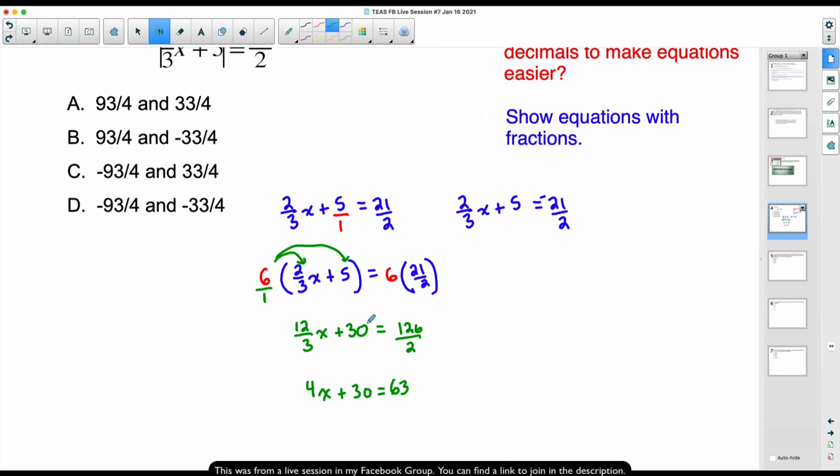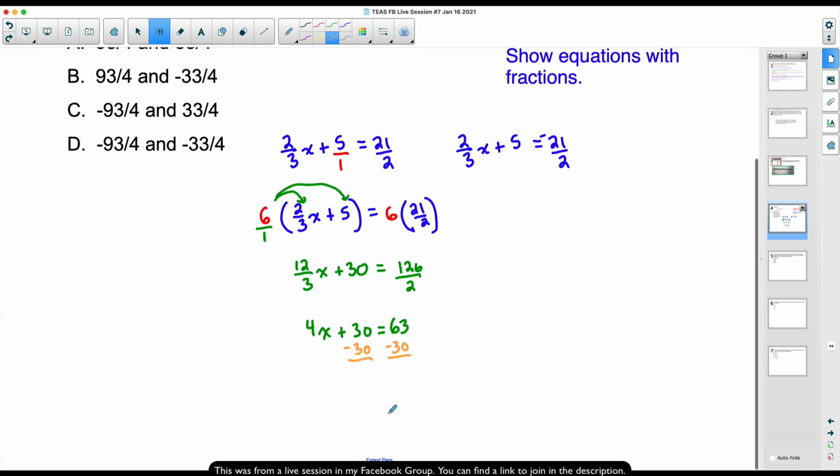So these skills that I'm showing you here are what you definitely want to practice. Solving equations, getting x by itself. So let's finish this off. We're going to subtract 30 from both sides. And the better you get with equations, you want to skip some of these steps of writing everything down. 30s cancel out. 4x is equal to 63 minus 30. That is going to be 33. And then if we divide both sides by 4, finally getting x by itself, we have x equals 33 over 4.